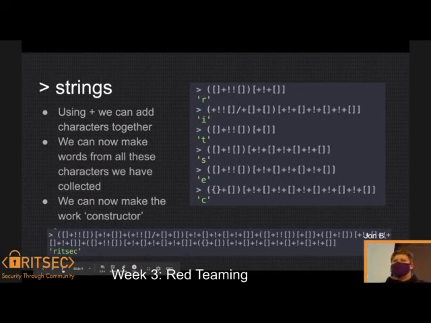Another important thing that we were able to spell is constructor. This is going to allow us to take a function and get the actual constructor for that function. This allows us to get a ton more letters, which is going to get us to our end goal of being able to express anything in just these funky characters.